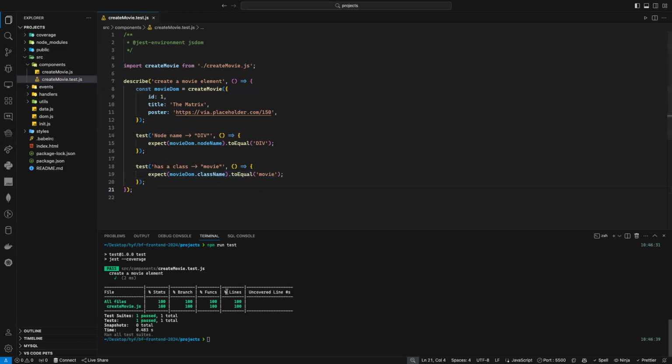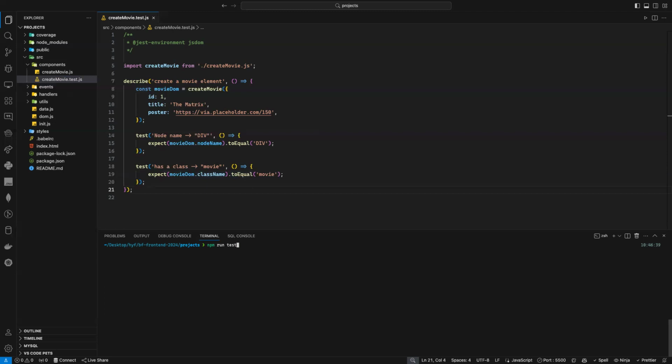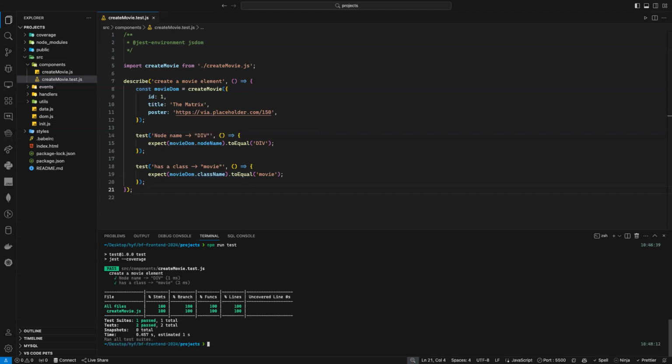If it passes, that means it's correct. If not, it's voila. Click. And as you can see, it has a class movie, which is passed as well. Perfect. Now, my first element, I make sure that my parent element is a div.